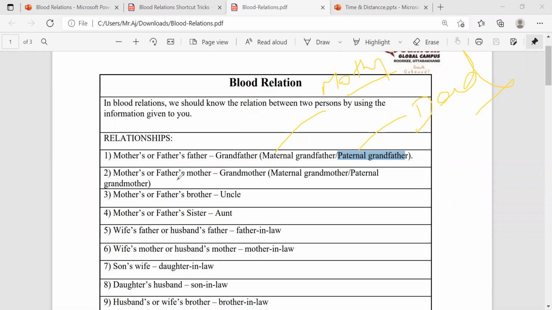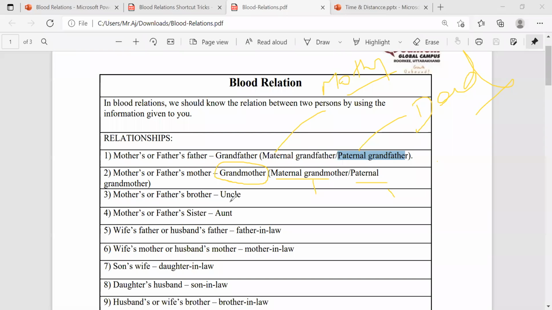Then come to another one. Mother's or father's mother. What do we call your mother's mother or your father's mother? Maternal grandmother means mother's mother, and paternal grandmother means father's mother. Generally we use the terminology grandmother. In Telugu here is a difference, right? In our local language we use two different words: Amamma and Nanamma. Amma's Amma, Nana's Amma. But Tatayama is the same, we can call it the same thing.